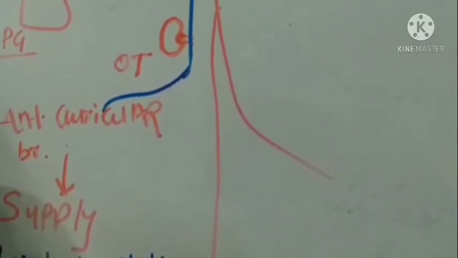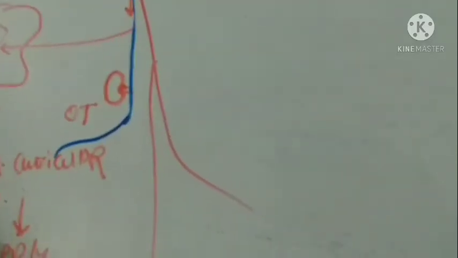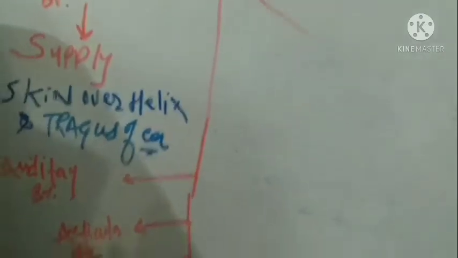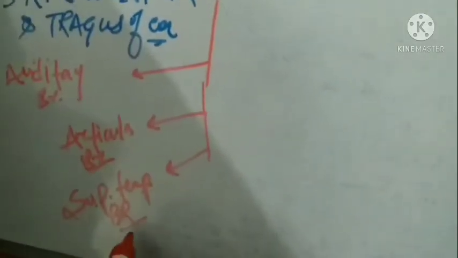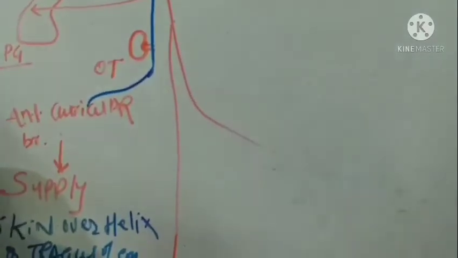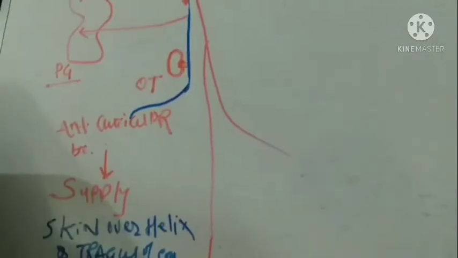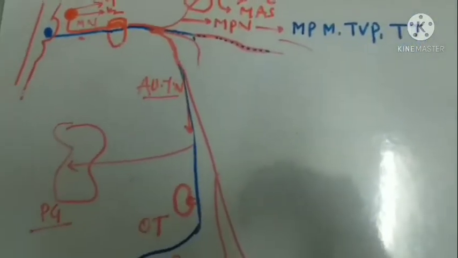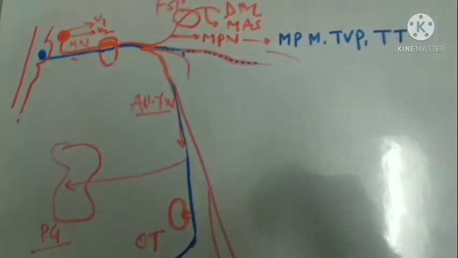The articular branch will supply the TMJ. The superficial temporal branch, there will be a superficial temporal branch, and this branch will supply skin over the temporal region. So once we will revise the whole auriculotemporal nerve.